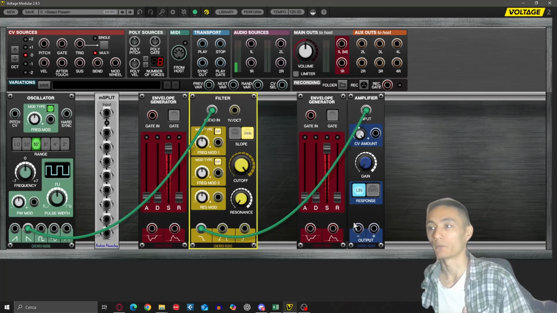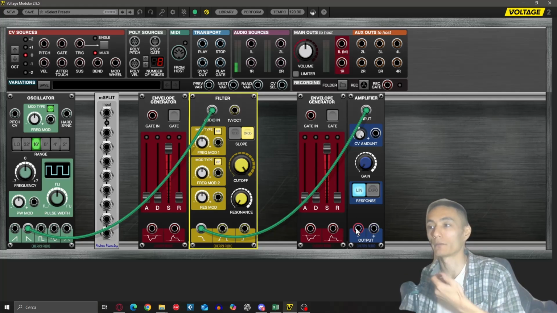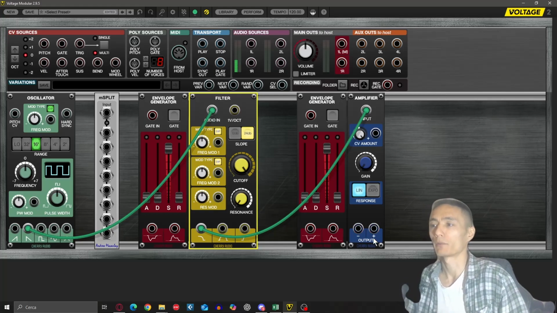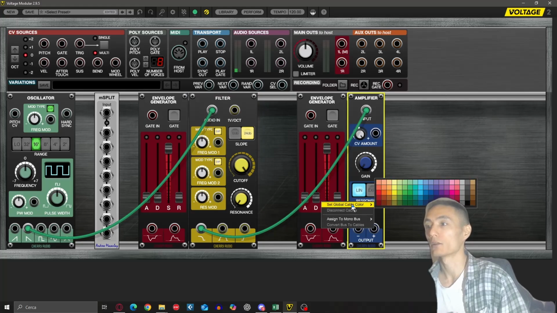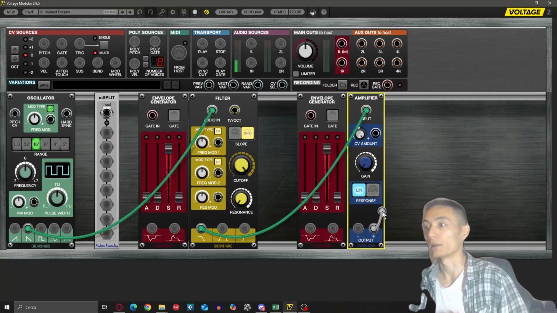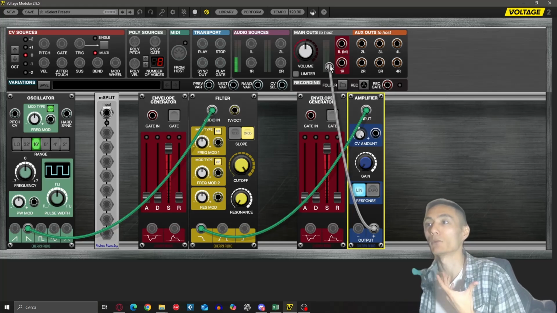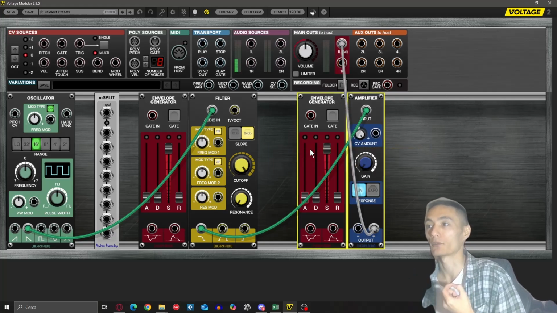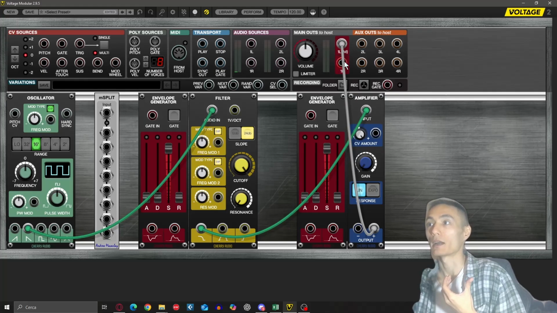Okay. Finally, the output of the amplifier, we have two. We don't care about the negative one because it just inverts the phase of the audio signal. We don't care. So I'm going to pick the positive one, but I'm going to change the color of the cable. So I right click here, and then select set global cable color, and I'm going to pick either white or black. Why? Because this is going to be the left cable, the channel left, okay, mono, just like the RCA cables.